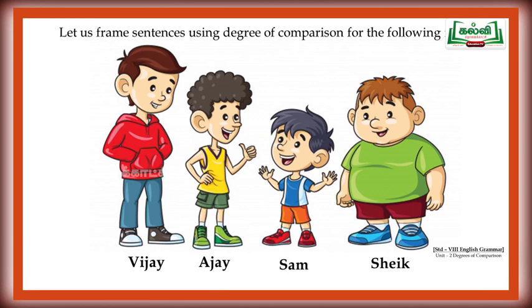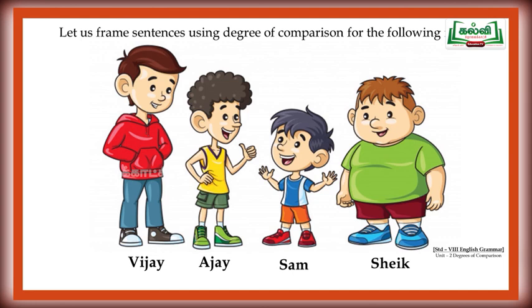Look at this image. What is the task? We are going to frame sentences using degrees of comparison. Shall we do? Here, 4 boys are there. The boy who is wearing red jacket is Vijay, and the yellow t-shirt is Ajay, and the short boy is Sam, and we are having one more boy, Sheikh. So, let me give some examples. Then you try to frame sentences using degrees of comparison.